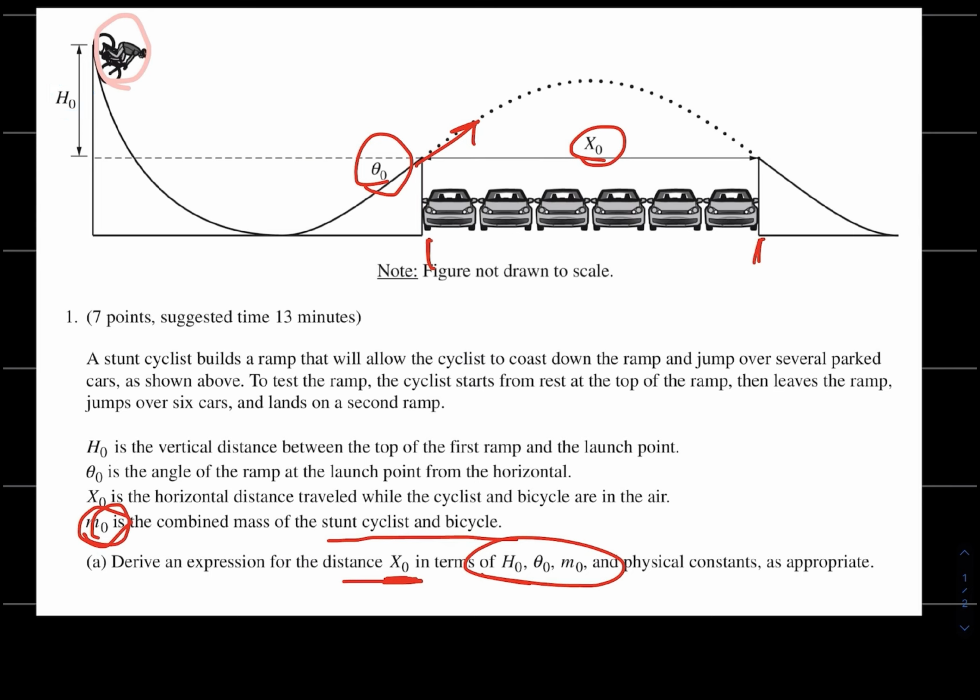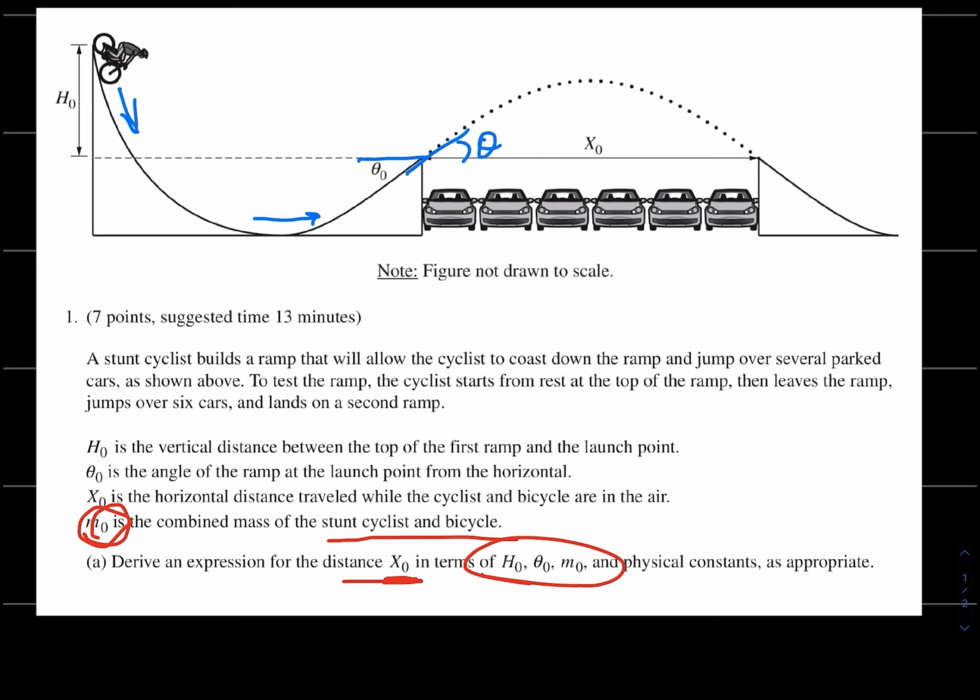All right, so don't panic. Don't start throwing random equations at this thing. The first thing to do is to not write anything down and just figure out what's going on. So what is going to happen? Well, he's going to coast down the ramp. He's undoubtedly picking up speed as he comes down. So what's he doing? He's trading his height for speed. He's trading his gravitational potential energy for kinetic energy. And he goes way down here, and then he launches at some angle theta.